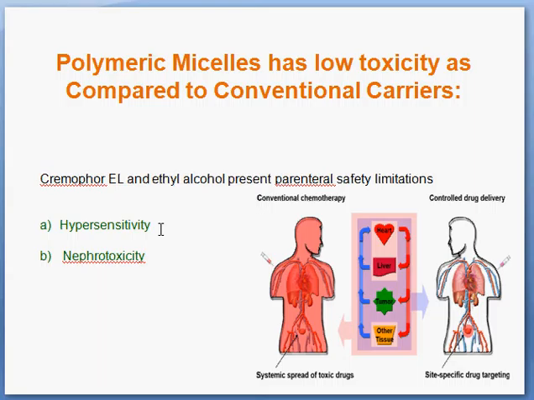And another is nephrotoxicity, that's simply kidney failure, because the size of these carriers is very high as compared to the nephrons. So nephrotoxicity is also observed here. But these micelles, I just read all the research papers, and these micelles have no or very low toxicity.